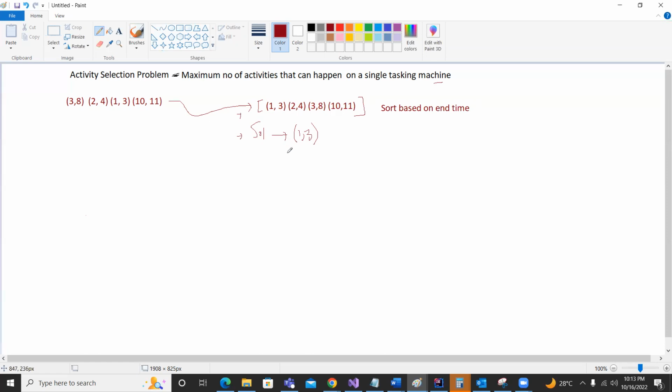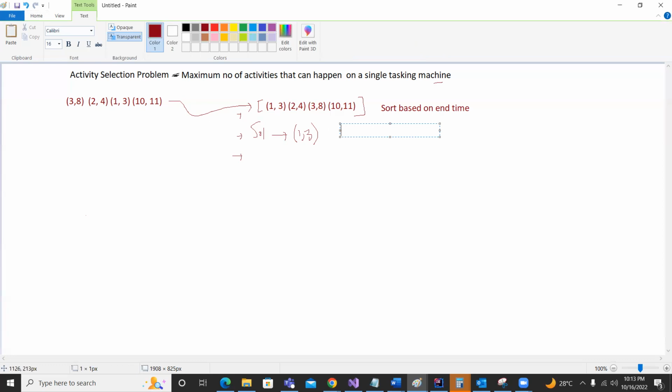So let's try to understand. If we consider 1 3 as our first task, which will be performed by this single tasking machine, then the solution has 1 3 right now. We have loaded 1 3.